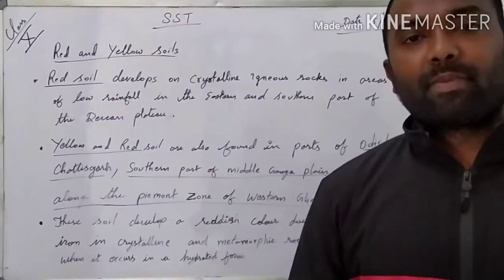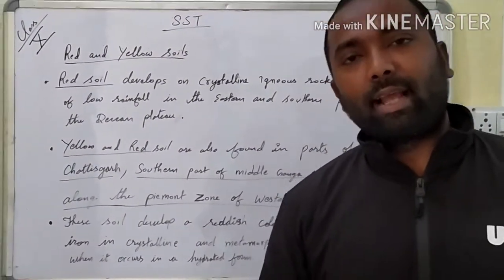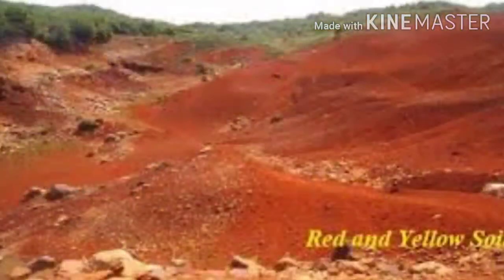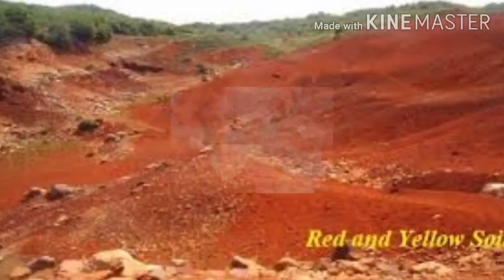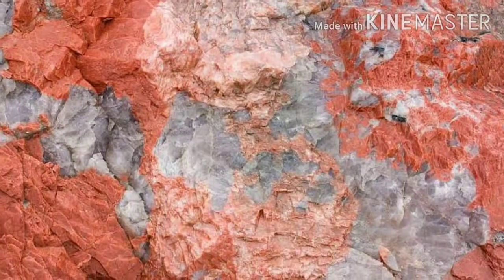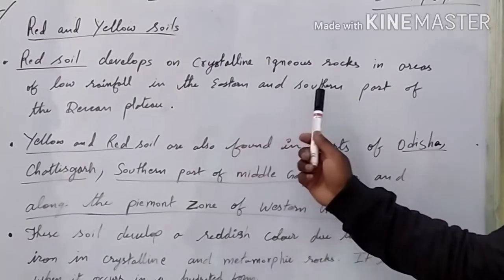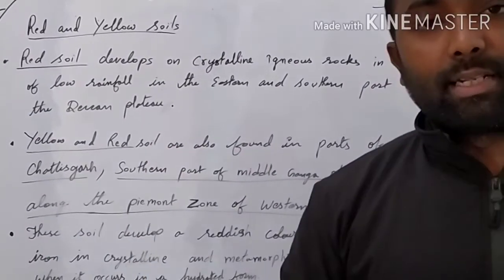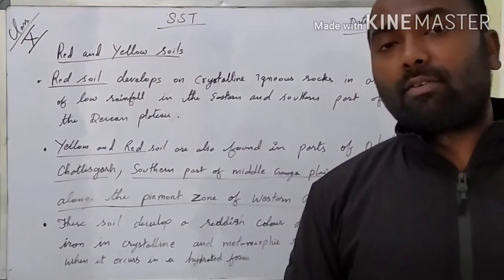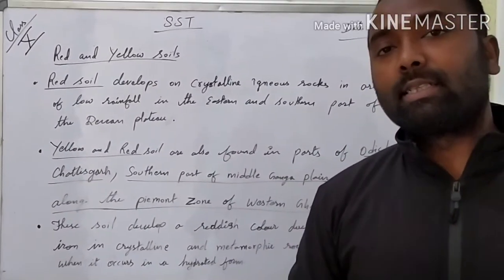Now let us understand another soil type, that is red and yellow soil. Red soil develops on crystalline igneous rock in an area of low rainfall in the eastern and southern part of the Deccan Plateau. When we talk about India, it develops along the eastern and southern part of the Deccan Plateau. Now where is it found, and in what atmosphere and in what condition is it found?